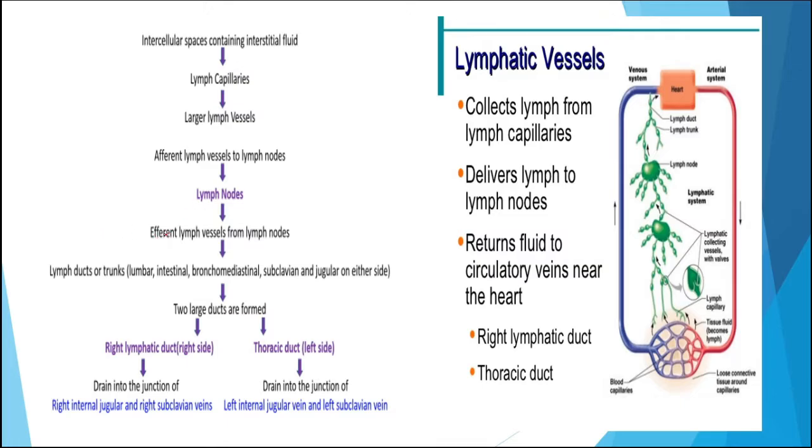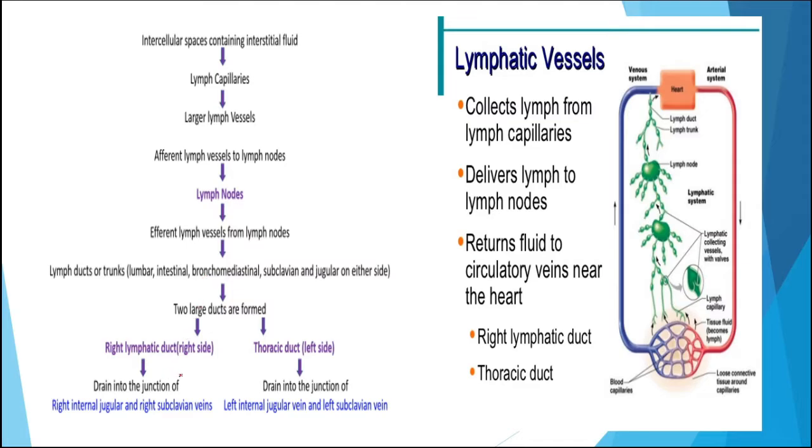Now the lymph is the fluid which is moving inside the lymph vessels. The lymph vessels will unite and enter into the veins and pour their fluid, the lymph, into these veins.